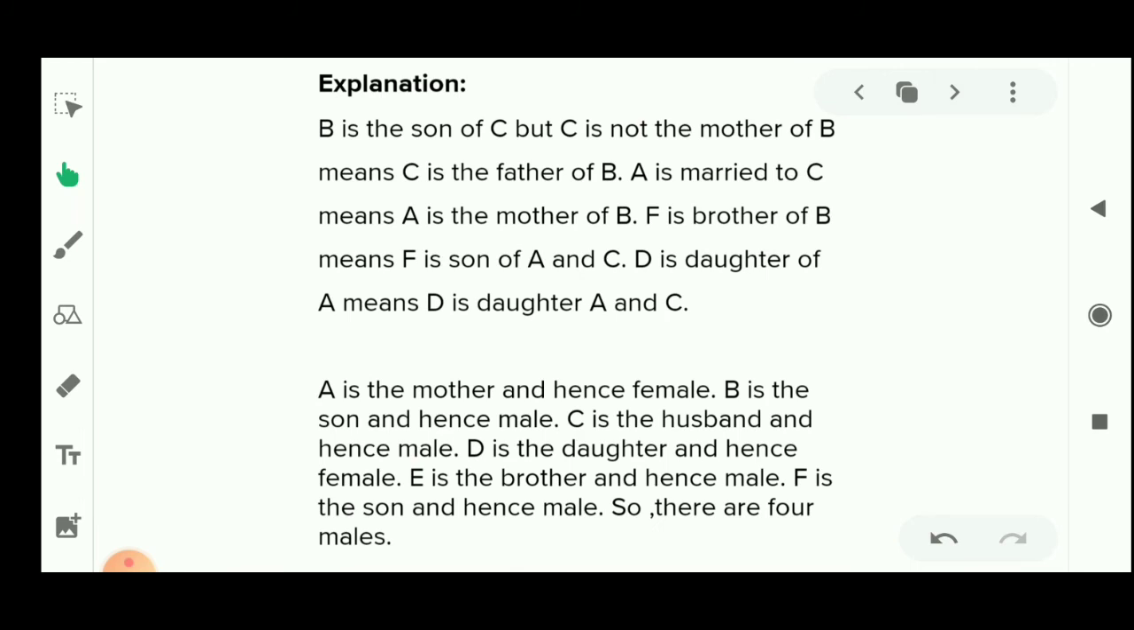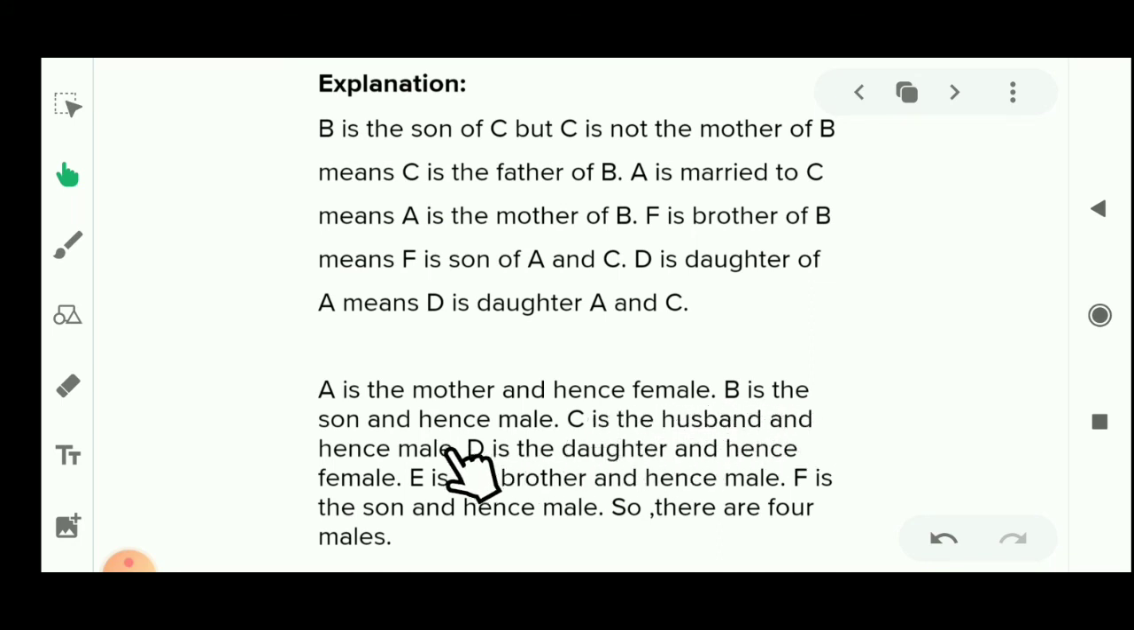Let's see the solution of this question. B is the son of C, but C is not the mother of B, means C is the father of B. Similarly, A is married to C, that means A is the mother of B. And F is the brother of B, means F is the son of A and C. D is the father of A, means D is the father of A. So A is the mother and hence she is female.